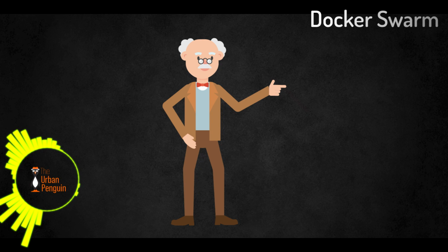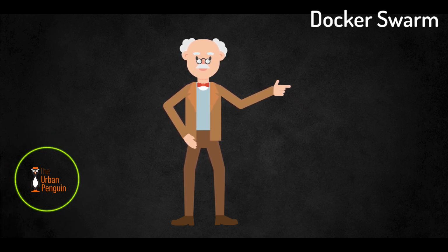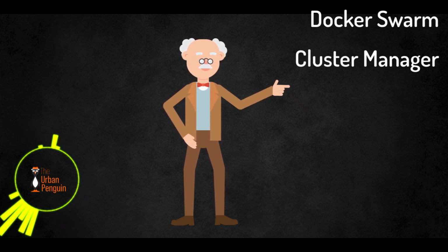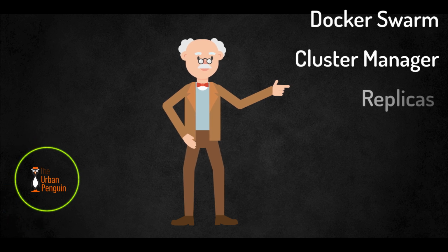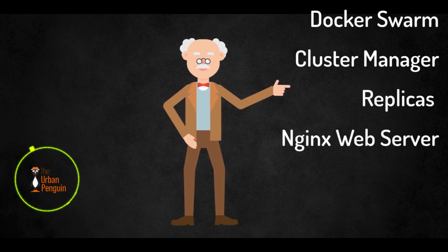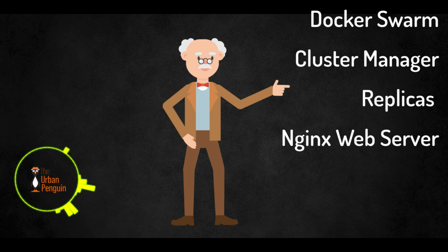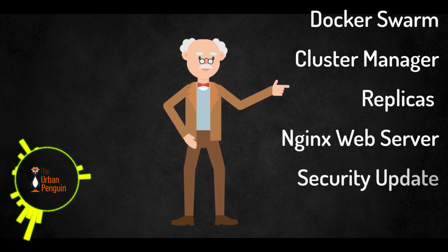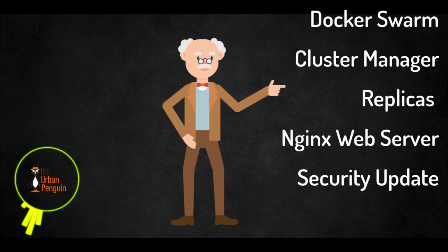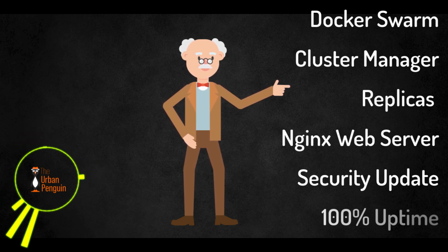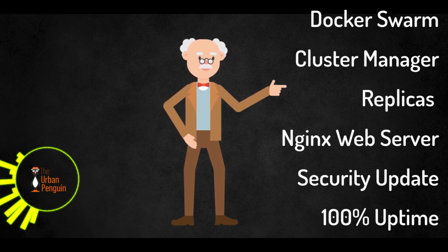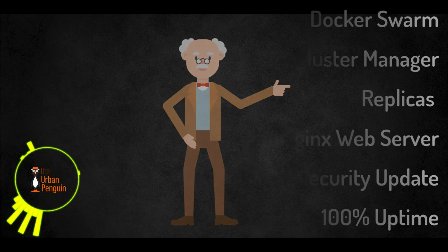You're going to see in the demonstration that we are using Docker Swarm. Docker Swarm is a cluster manager that can be used to manage replicas of containers. We'll be running 2 replicas of an Nginx web server, so we have a little bit of fault tolerance if we need to bring one down. We'll be running an earlier version of Nginx, but there's an important announcement where we must immediately upgrade to 1.27. We'll be able to see how we can do this without disrupting the website at all.